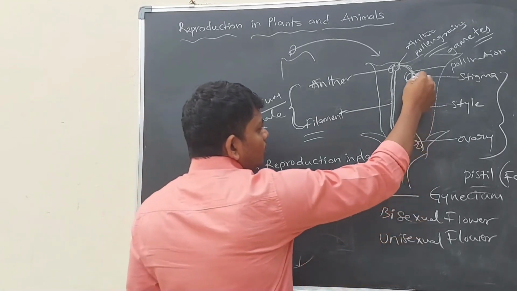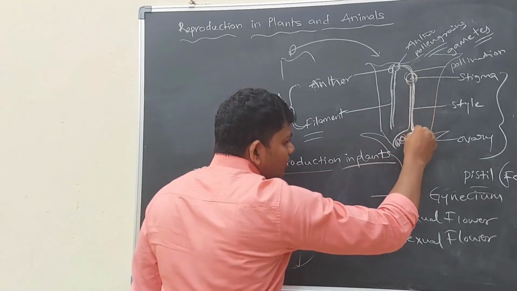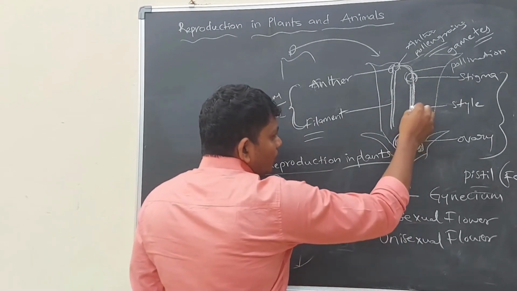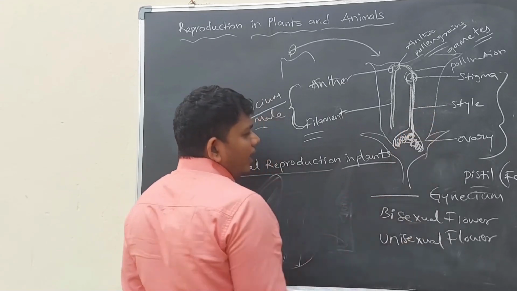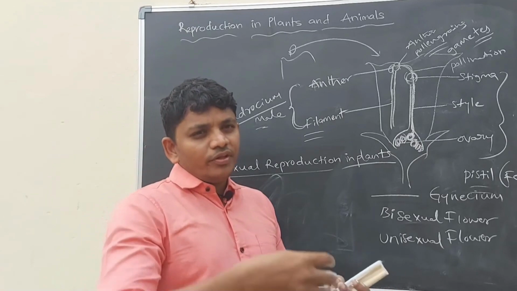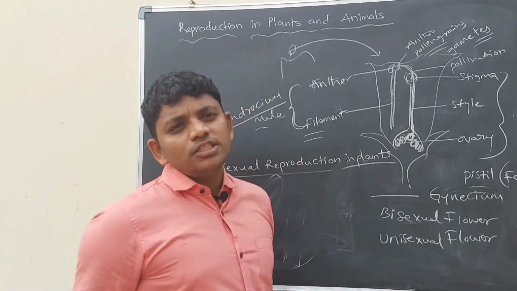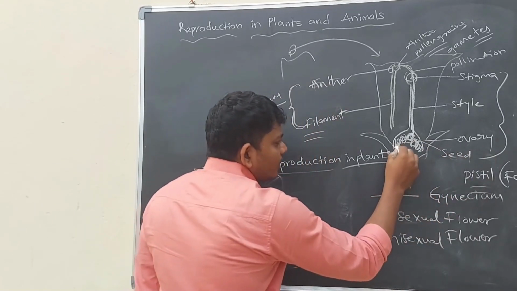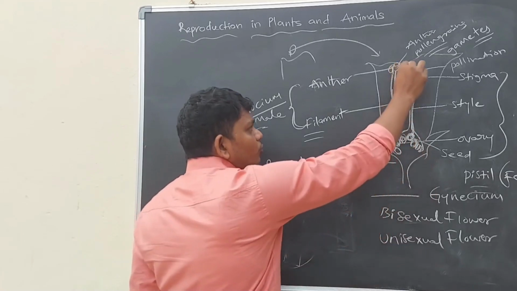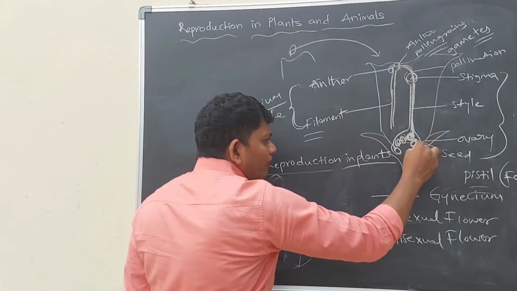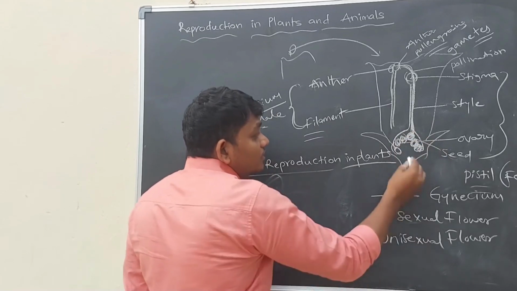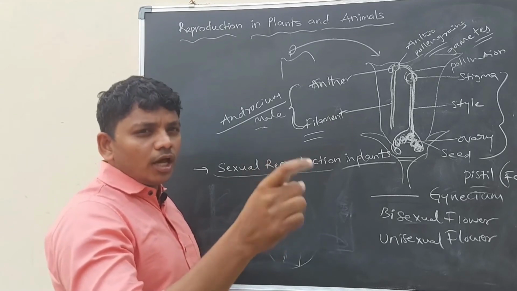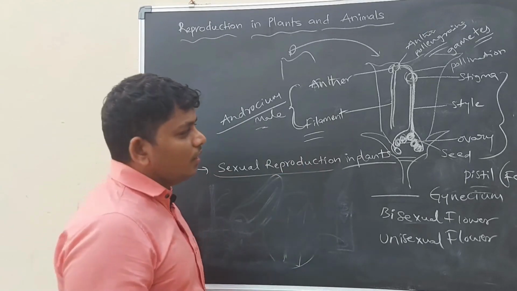Whenever pollination occurs, pollen grains reach the ovules of the ovary. The pollen grain reaches the ovule and fertilization occurs between the pollen grain and the ovule. Then a seed forms. For example, if 6 ovules are there, then 6 pollen grains will go there and fertilize them. Then 6 seeds will form. Every ovule will grow into a seed.